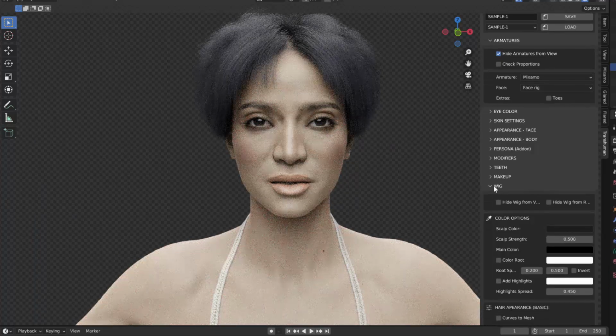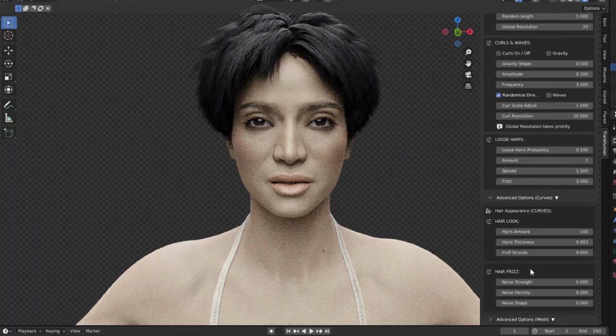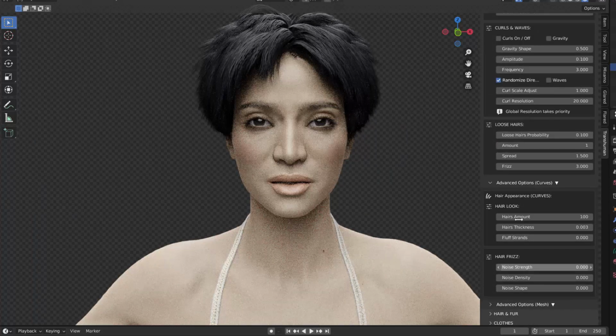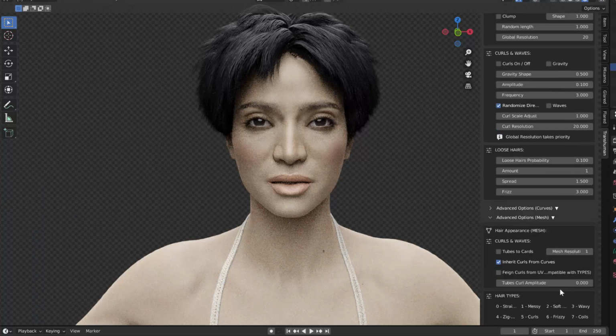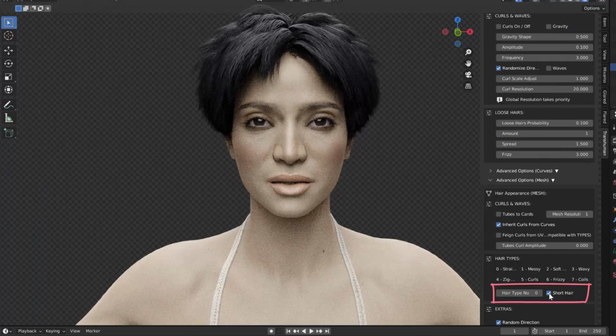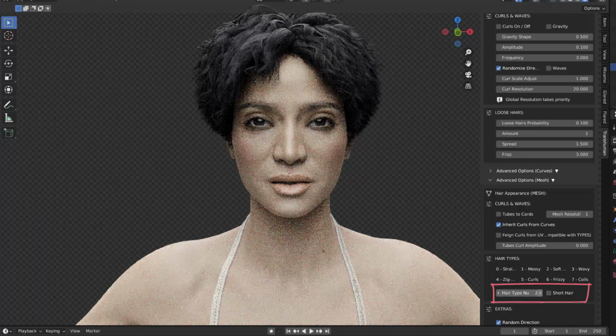Next, I'm going to turn the wig into mesh cards also, because I like how it looks, as we will see in a moment. And another thing I'm going to do is go into the advanced options for the mesh, and I'm going to remove the short hair option, so the long hair will be selected. And I'm going to try the different types of hair until I find one that I like.